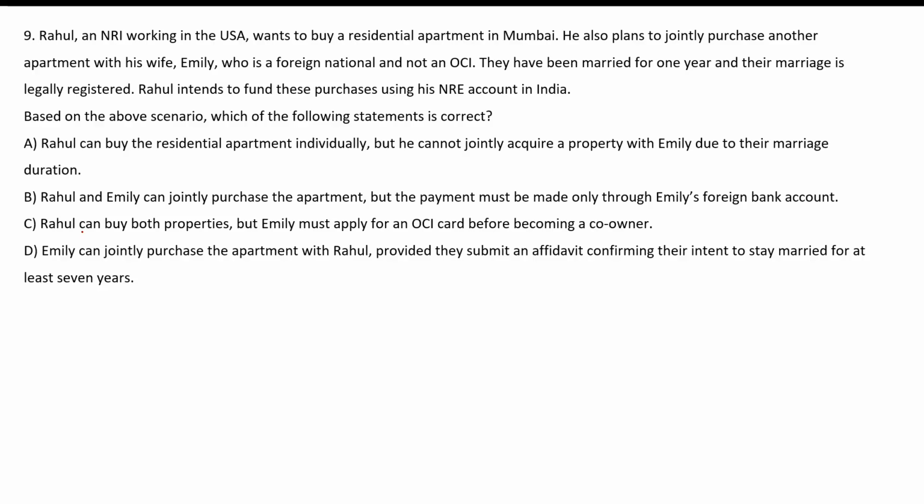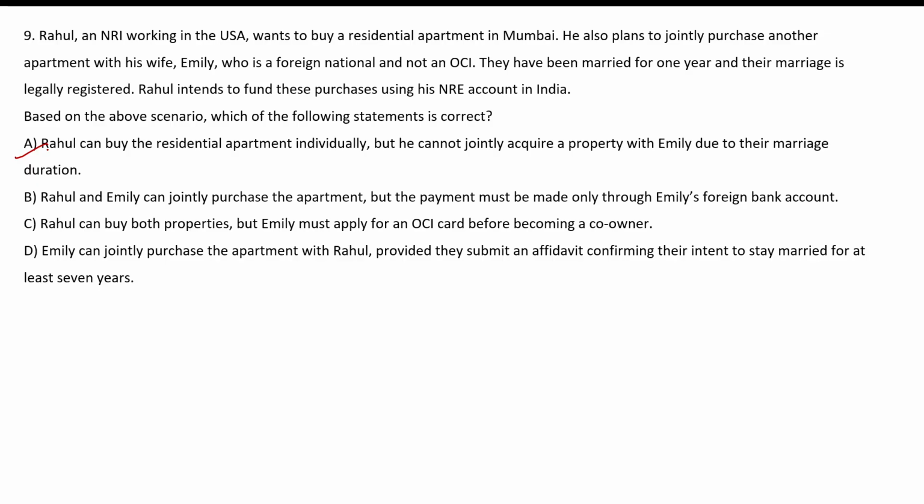So here the marriage is only 1 year old. For jointly purchasing the property, the marriage should be at least 2 years old and not 1 year old. So will they be able to purchase property together? No. Rahul can buy the residential apartment individually, but he cannot jointly acquire a property with Emily due to their marriage duration. So this statement is actually correct.